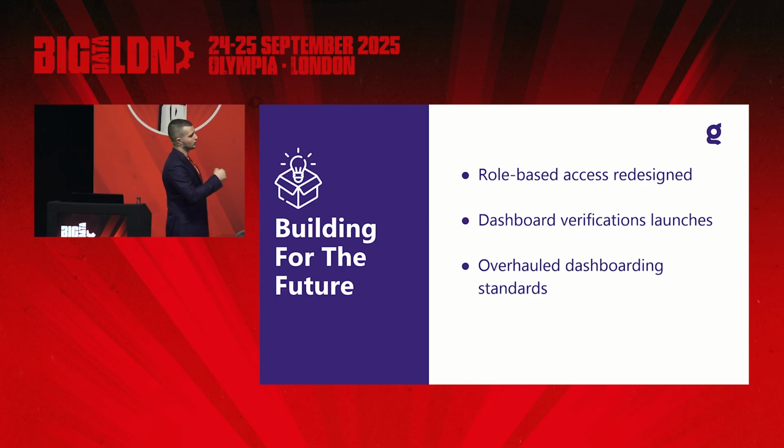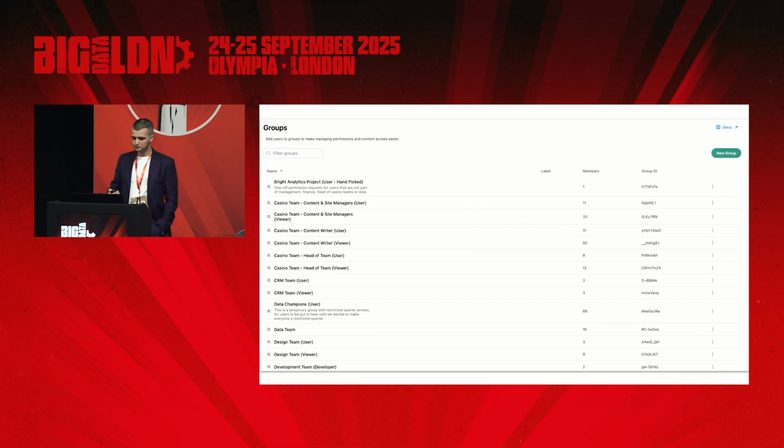For those of you who do not know what dashboard verifications are, basically we launched this initiative where if you're self-serving, so if you're someone from sales or the content team, and you'd like to bring your own dashboard to the company, you can. We're not going to restrict you from doing that, but we as the data team have to vet it. So we make sure that we're not passing along dashboards where you're coming up with your own KPIs, unstructured KPIs that no one uses. That was also an opportunity that Omni allows you to do, and this way we started creating a platform that will scale with us.